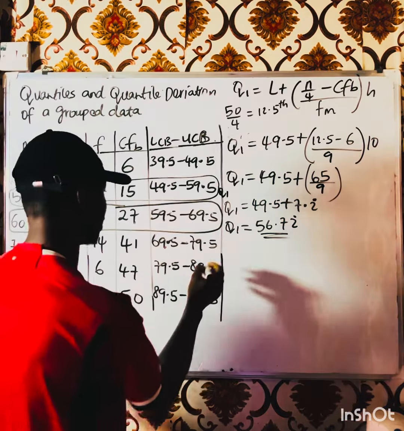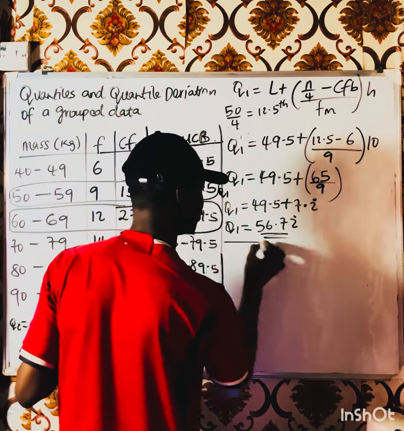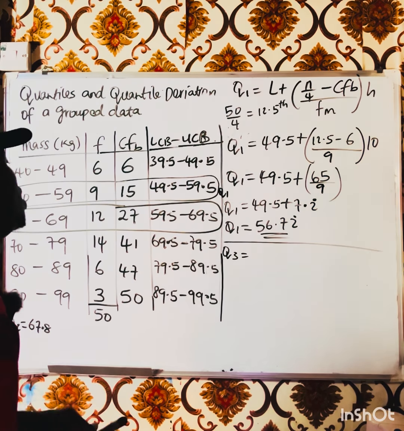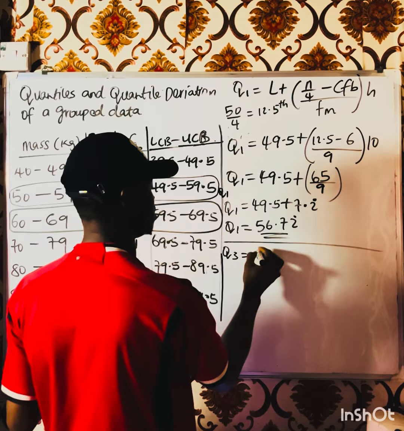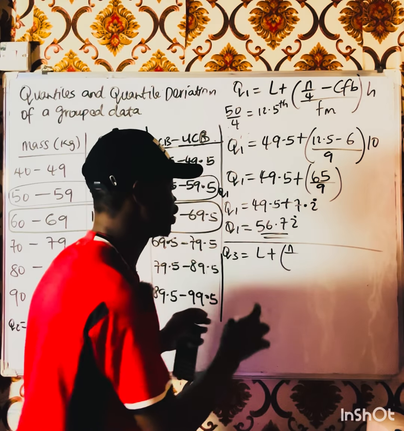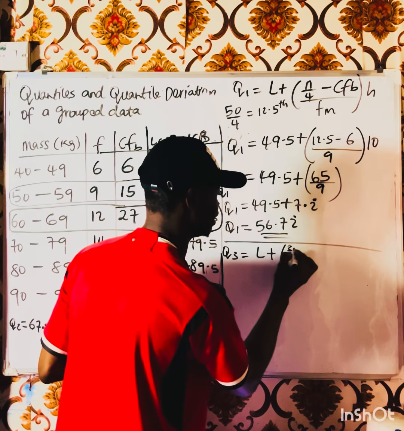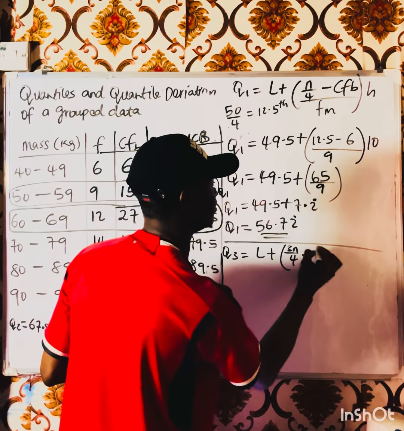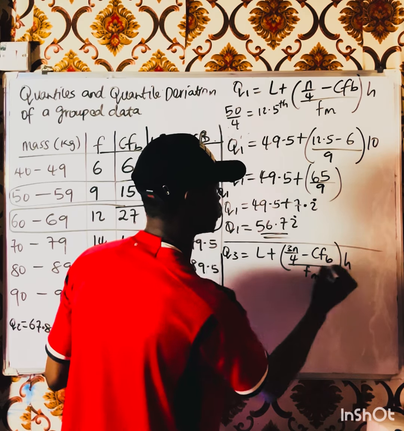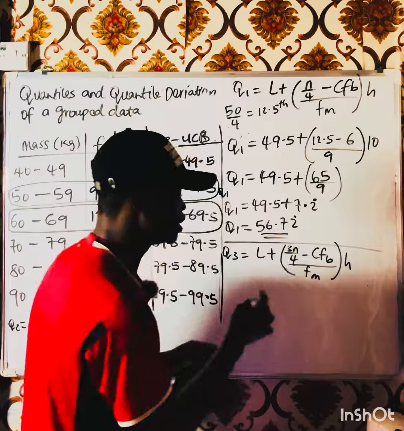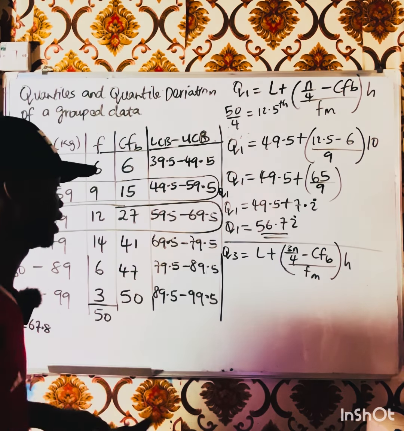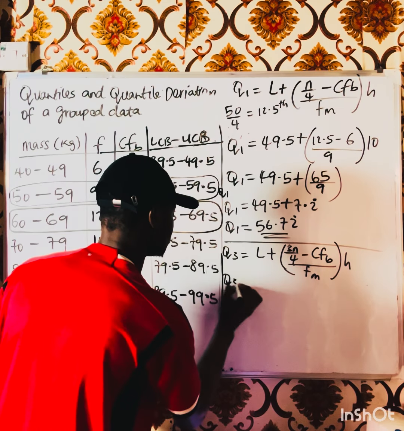So Q3. Now let's look for Q3. Q3 is equal to the same formula, N plus, okay, Q3 will now be 3N over 4, then minus CF sub B all over F sub M times H, right? So this is the formula for Q3, the upper quartile.